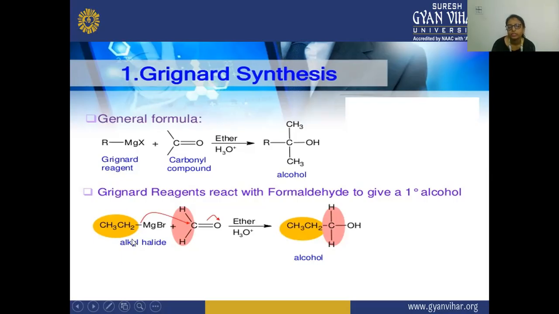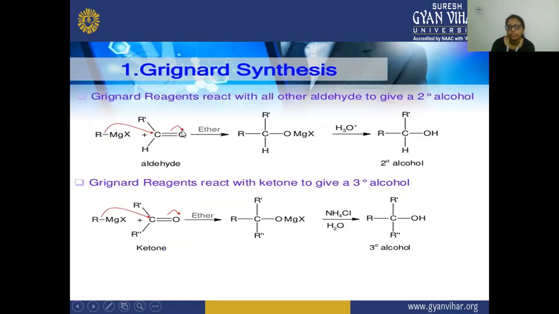So from here this negative portion will bond with this carbon atom, and from this H3O positive ion, there is a removal of the water molecule from here, and the hydrogen from this hydronium ion will react with this oxygen, and there is a formation of this OH group. So when Grignard reagent is reacting with this formaldehyde, which is the aldehyde, it gives your primary alcohol. So here we are getting a primary alcohol by the reaction of this alkyl magnesium halide, or you can say the Grignard reagent, with formaldehyde, and there is a formation of this alcohol.